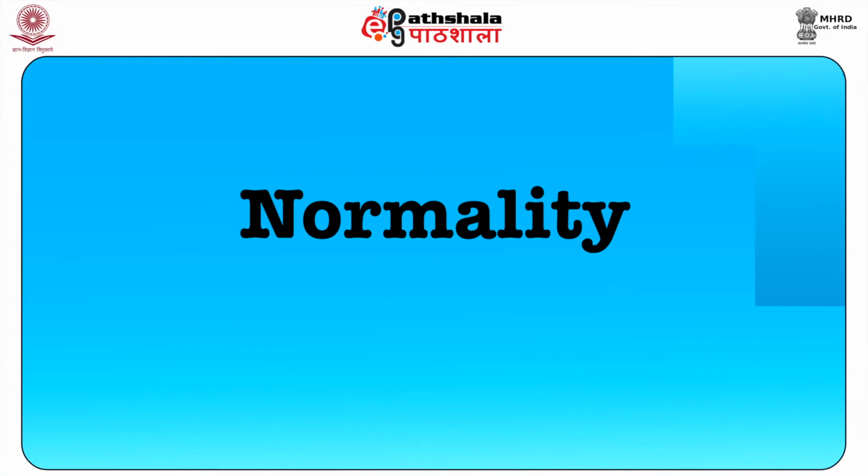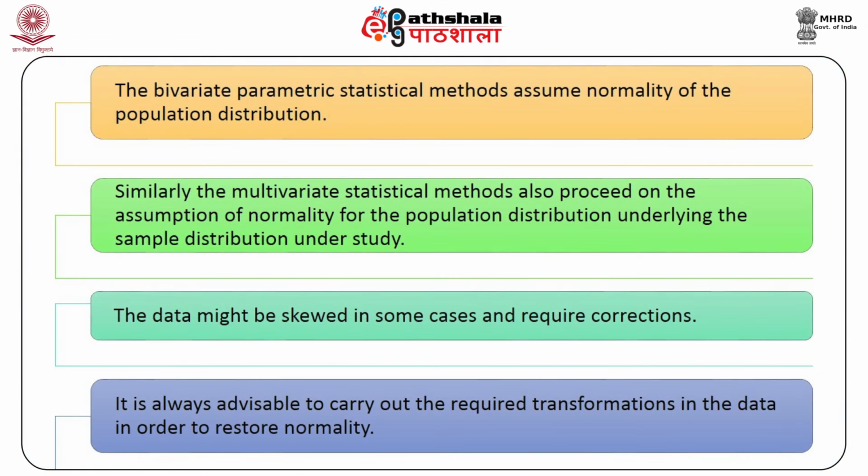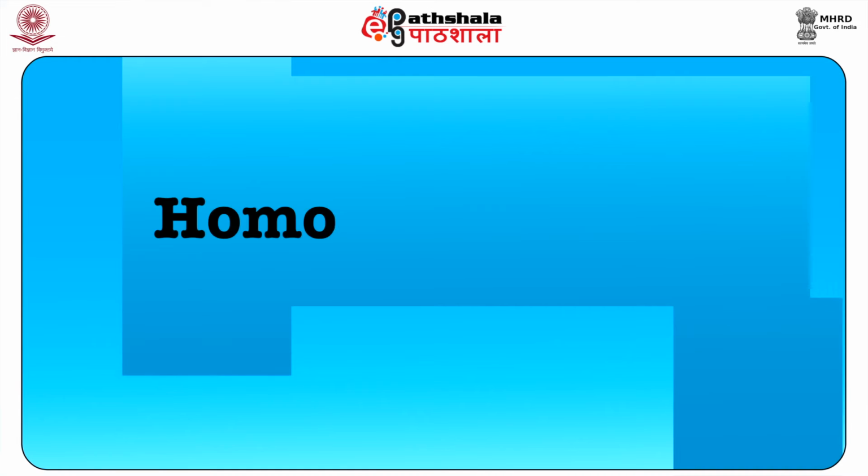Normality. The bivariate parametric statistical methods assume normality of the population distribution. Similarly, the multivariate statistical methods also proceed on the assumption of normality for the population distribution underlying the sample distribution under study. The data might be skewed in some cases and require corrections. It is always advisable to carry out the required transformations in the data in order to restore normality. Homoscedasticity.